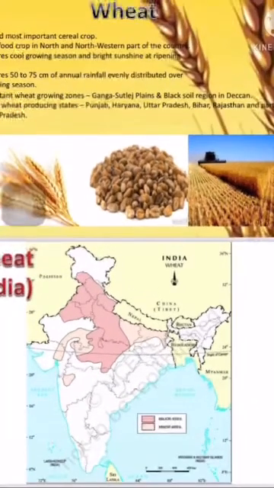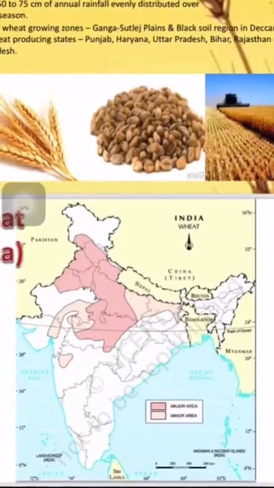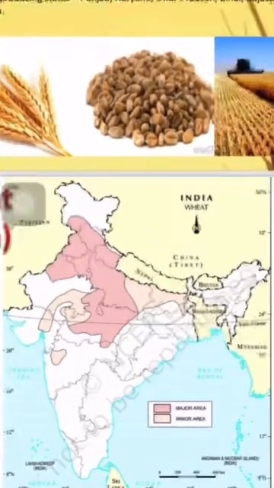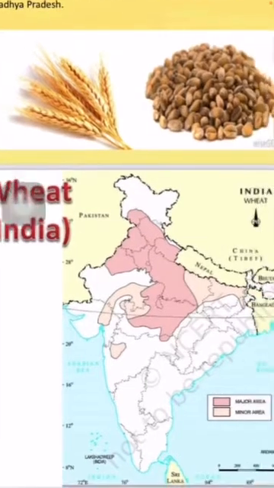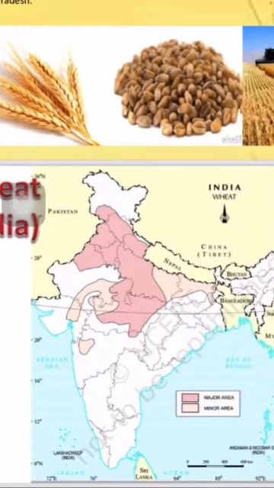That's all for the explanation. Now the map work for the same. The major area where wheat is grown and the minor area, you can see in the map.